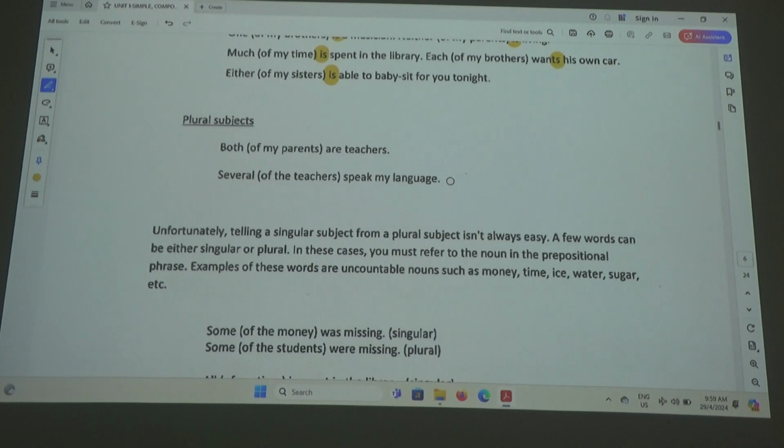Okay, plural subjects. Both. When you say both, that means two of them. So that's why are. Both are teachers. Both of my parents are teachers. Several. Several, is it countable, uncountable? Several. Countable. And several means not one, definitely more than one. Several. Is that okay? So several of the teachers, so that's why speak. It's plural. So several speak, no S. Is that okay? Okay?